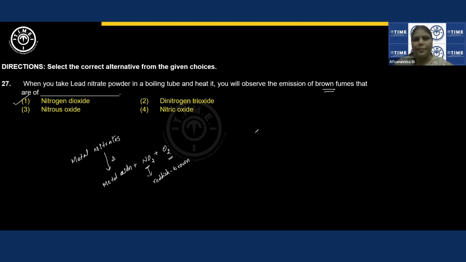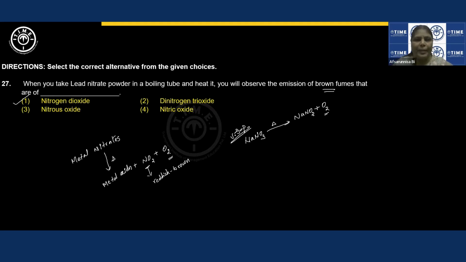All alkali metals, first group elements, on decomposition don't give oxides, but instead they give nitrites. For example, if I take sodium nitrate, this is an alkali metal. Upon heating, it gives sodium nitrite plus oxygen. We'll get only oxygen, but we don't get nitrogen dioxide. This is very important. Okay, these are exceptions.